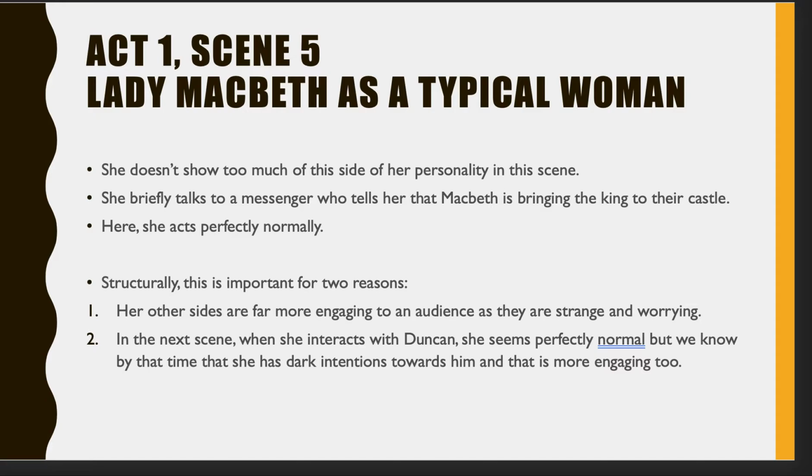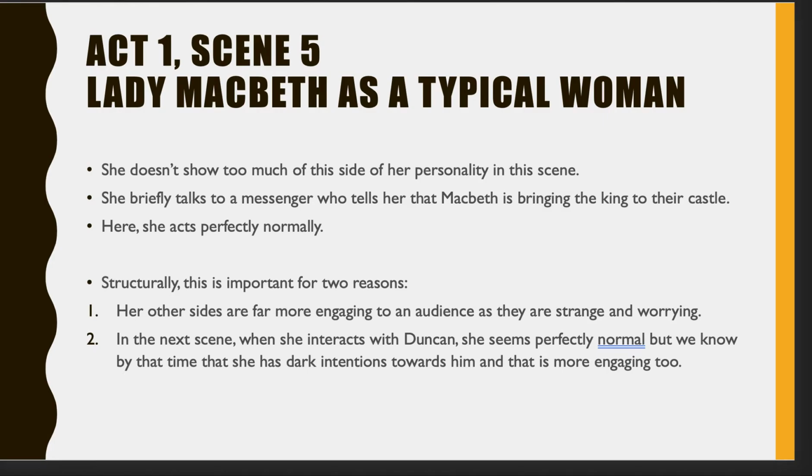The other reason is because in the scene after this, which we'll look at in the next video, when she interacts with Duncan and she seems normal, it's important that we know at that stage that she's not normal, because that's more engaging as well. If we see that she's mad and that she's dark the first time that we meet her, it's engaging for us, but it's also quite important for the rest of the play, because it means that next time we see her and she's acting normally, we know that actually really she's not normal, and that's quite an engaging thing too. So structurally, that's why it's important that we don't get introduced to this boring part of her first, if you like, this traditional part of her first.